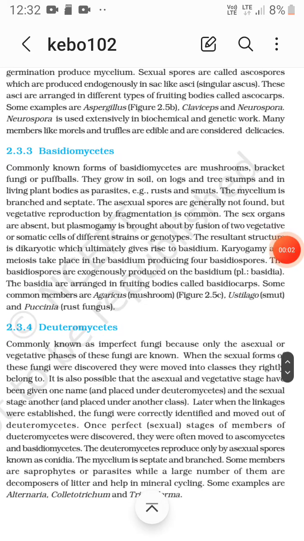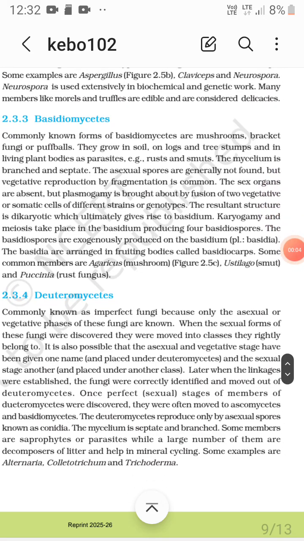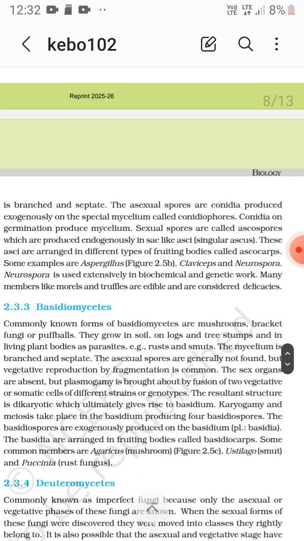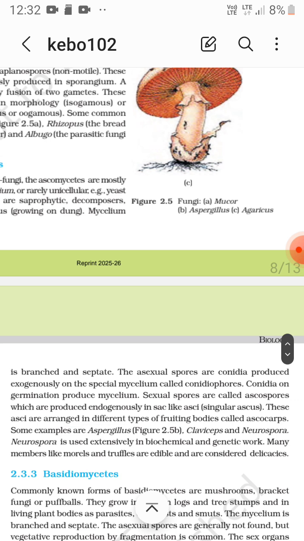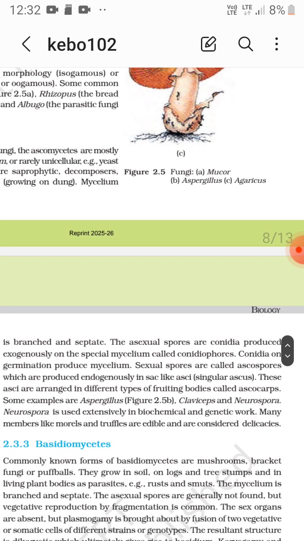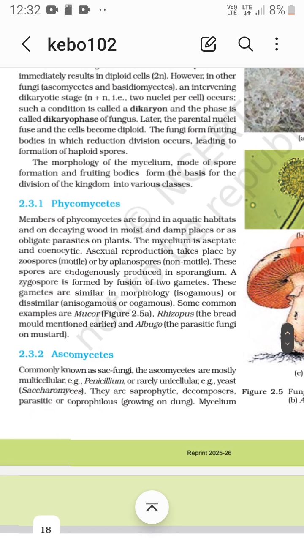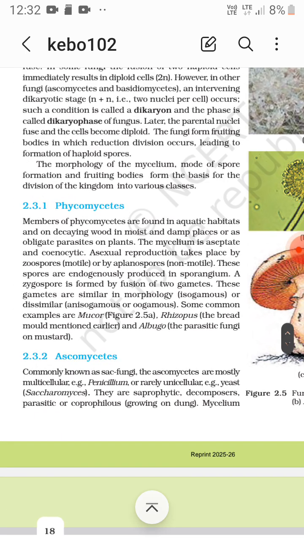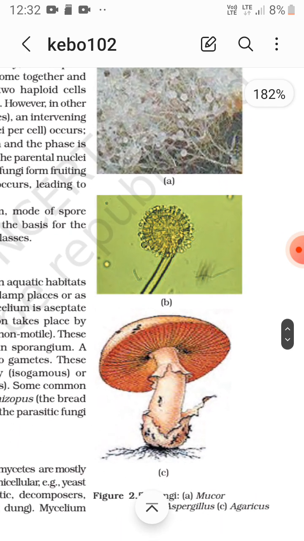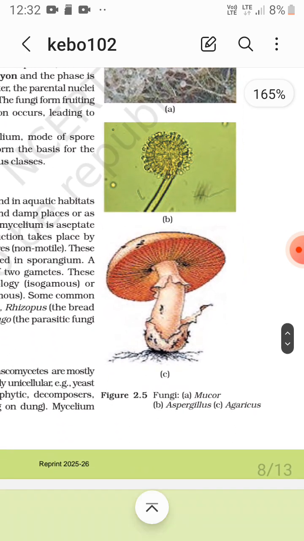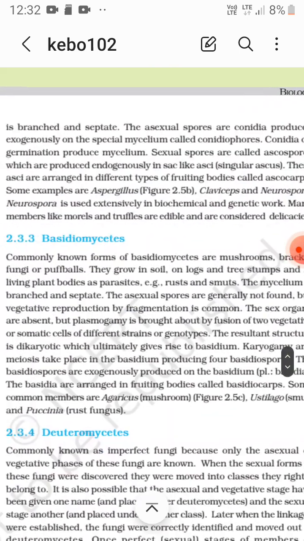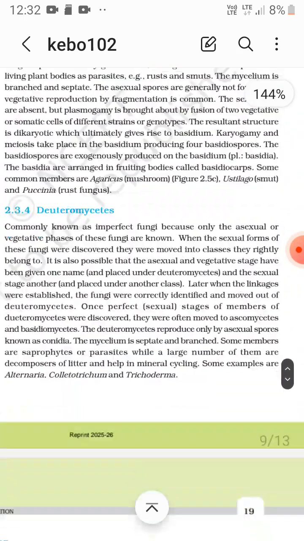Okay, so Alternaria, Colletotrichum and Trichoderma, these are Deuteromycetes. Basidiomycetes: Agaricus, Ustilago and Puccinia. Then Ascomycetes: Morels, Truffles, then Aspergillus, Claviceps, Neurospora. And Phycomycetes: Rhizopus, Mucor and Albugo. This diagram is Mucor, this one is Aspergillus that belongs to Ascomycetes, and I guess this one is the mushroom that belongs to Basidiomycetes, Agaricus.